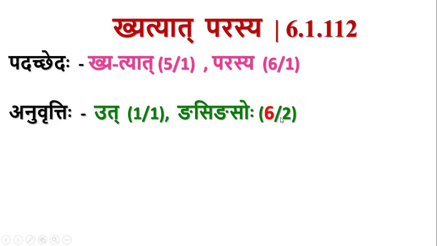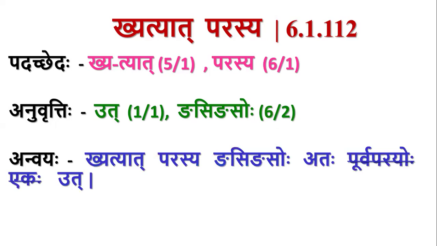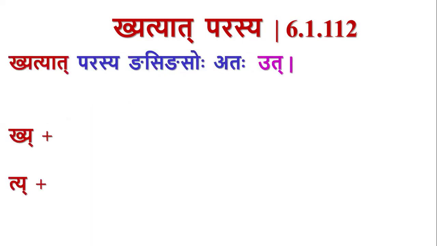So, Ut Nasignasoho, because it has to qualify Parasya. Parasya is in Shashti, so it is also taken in Shashti. So, the Anvayaha of the sutra: Kyatyat Parasya Gnasignasoho Ataha Ut. That Eka Purva Parayoho is not applicable from this sutra onwards.